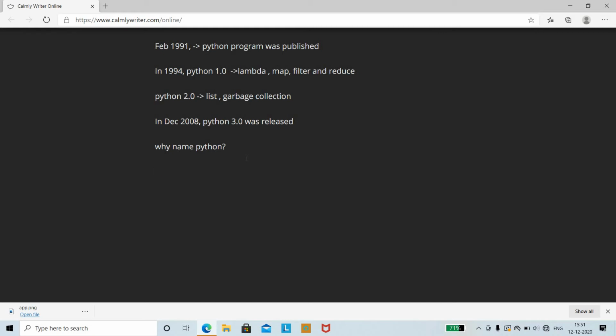The fact is that for choosing the name Python, Guido van Rossum was reading a script.